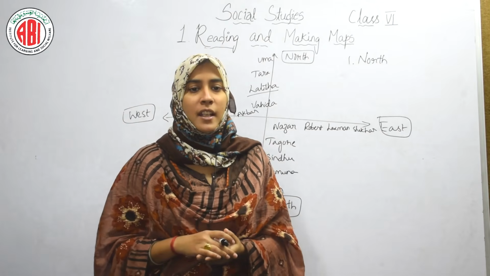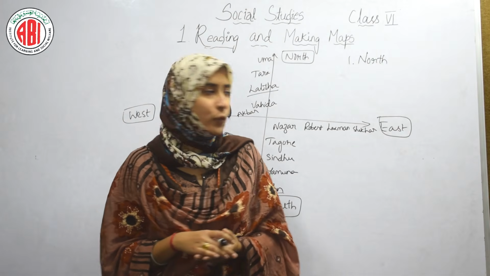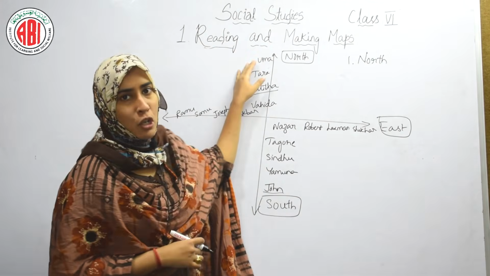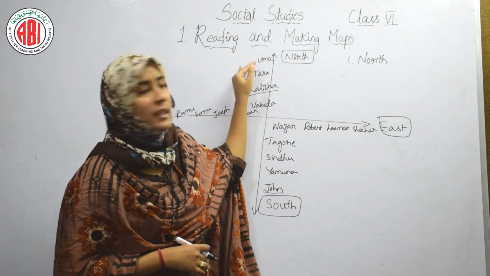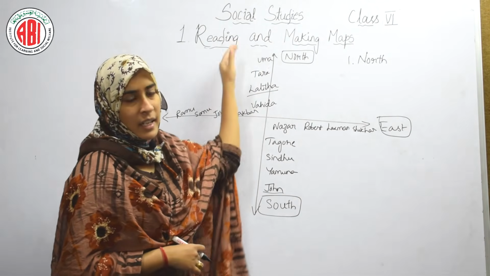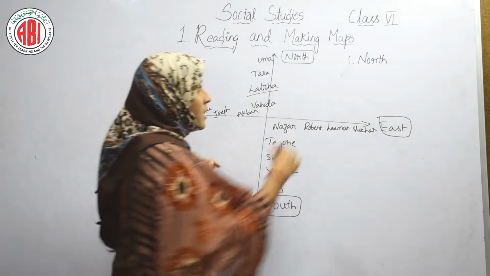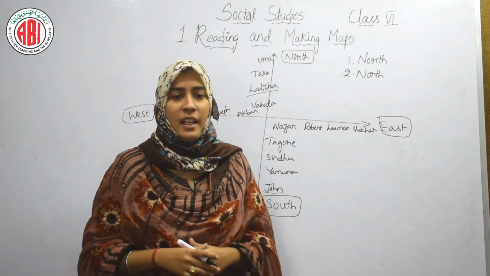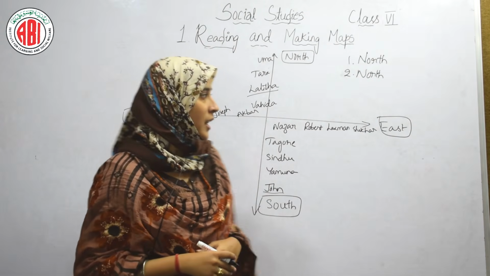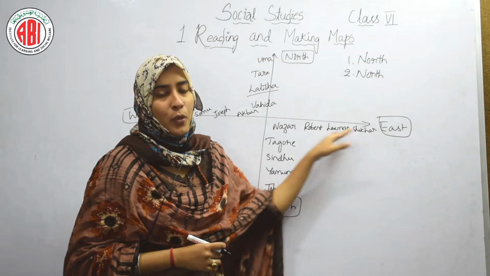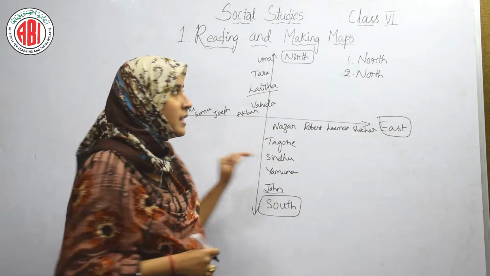Next question is Lalita is towards dash direction of Uma. Where is Uma? Uma is also at the north. So both Lalita and Uma are at the same side, that is north. Nazar is in dash direction of Shekhar. Nazar and Shekhar both are at the same direction, that is east.